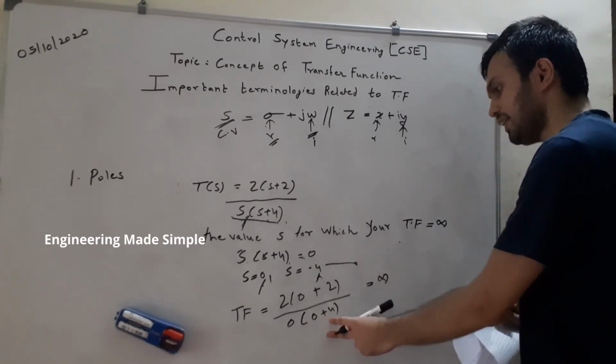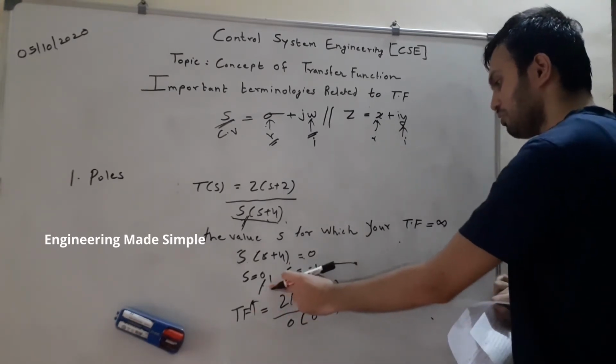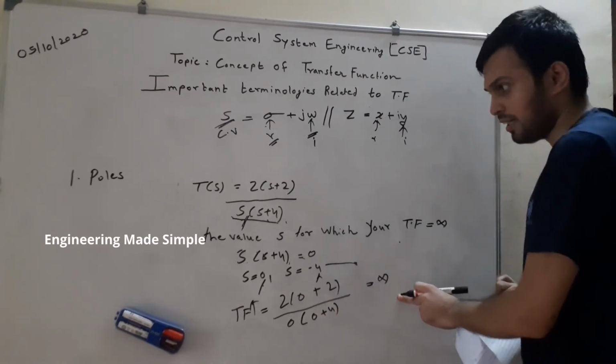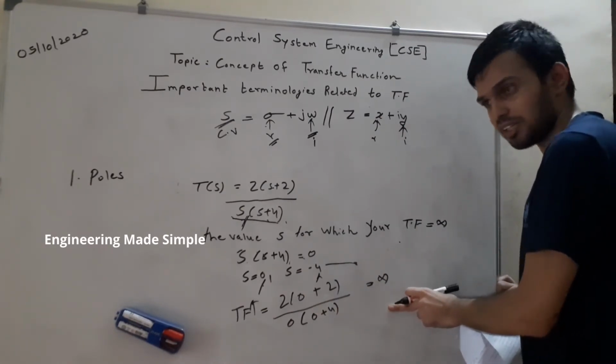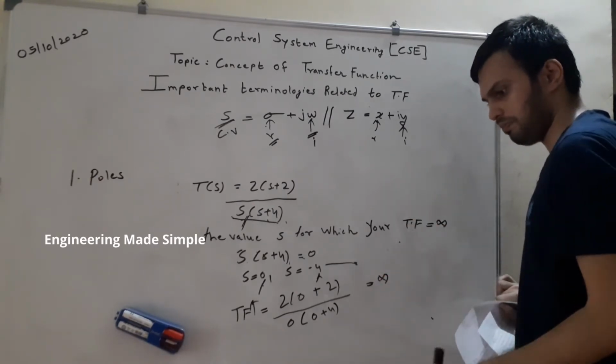So in this case the value of the transfer function is tending to infinity. So 0 is also a pole. Similarly, when you put minus 4, you will also get the same result. So the values of s for which the transfer function becomes infinity are known as the poles of the system.